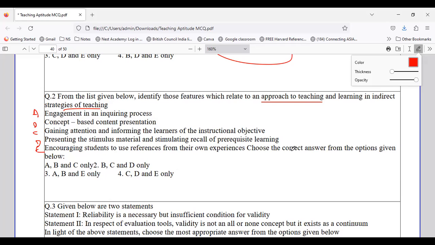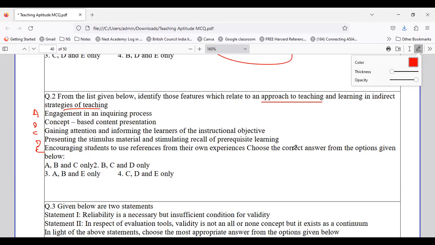Whether it is engagement in an inquiry process, concept-based content presentation, gaining attention, presenting the stimulus material, or encouraging the students to use references of their own experience. If I'm talking about the approach related to teaching and learning as an indirect strategy, which option stands to be correct? Option A, B, C, D, or E?